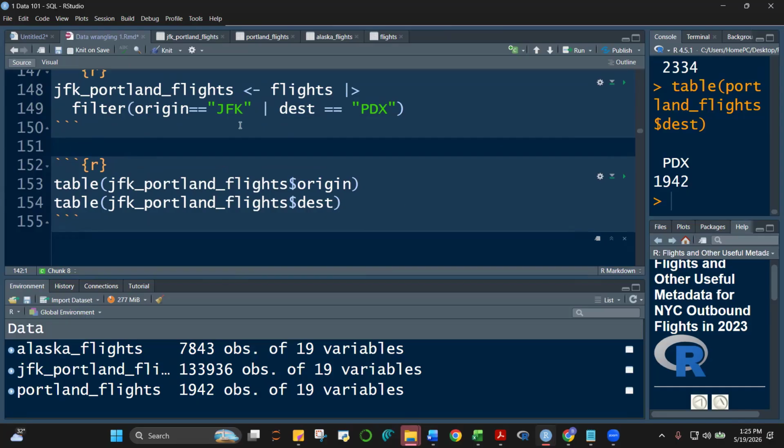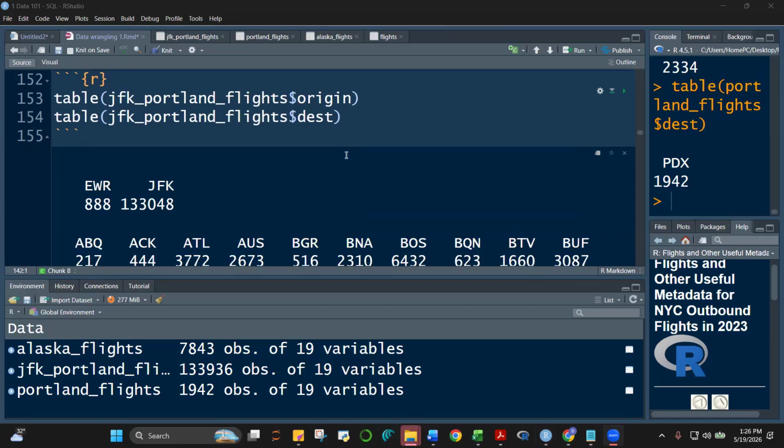So for as long as the origin is JFK, regardless of what the destination is, then that's allowed, no? And then if the destination is PDX, class, whatever the origin is, it will include that, no?